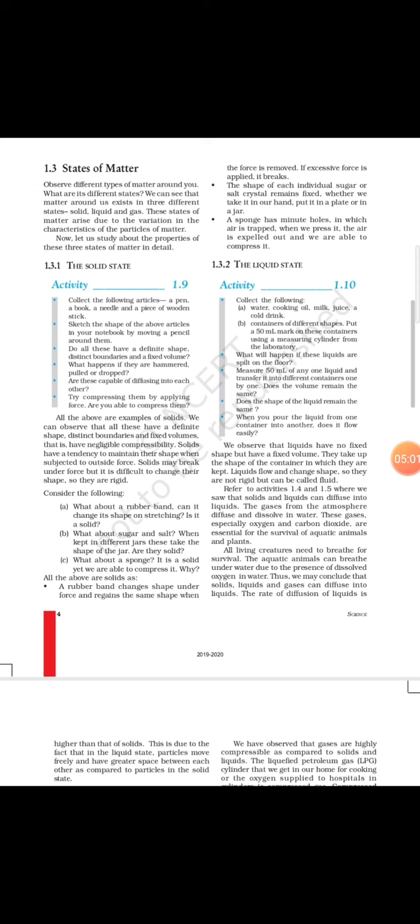basically animals require oxygen and plants require carbon dioxide. So oxygen and carbon dioxide get diffused in water, and that is how aquatic animals and aquatic plants are able to breathe. When this oxygen gets diffused in water, it is said to be dissolved oxygen. In short, it is said to be DO. So the full form of DO is dissolved oxygen.